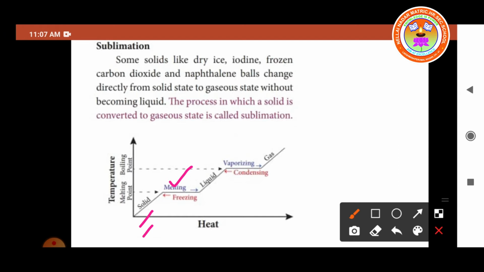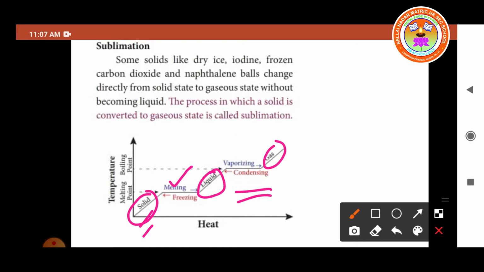And again we increase the heat energy, so it becomes vaporising, or we call this boiling, isn't it? So this is the liquid state, this is the solid state, and this is the gaseous state. Suppose heat energy is removed from the gas, this is called condensation. The gas becomes liquid.